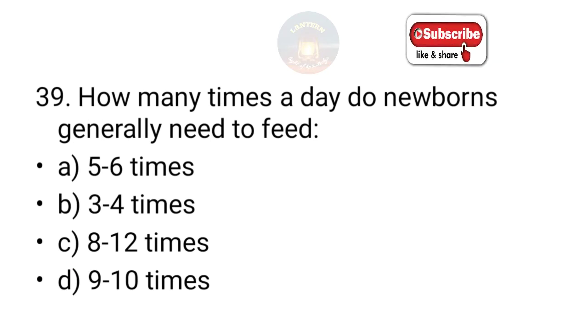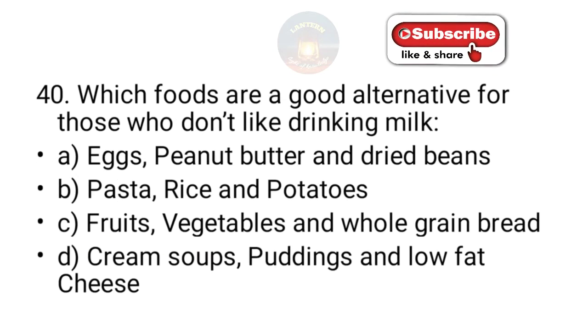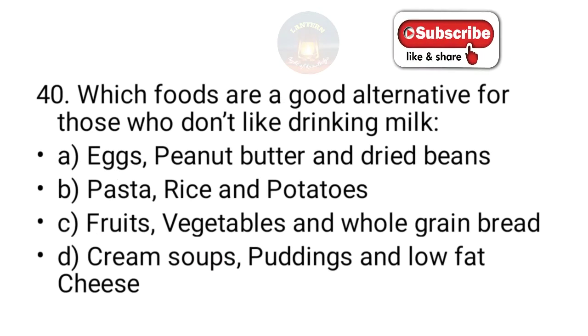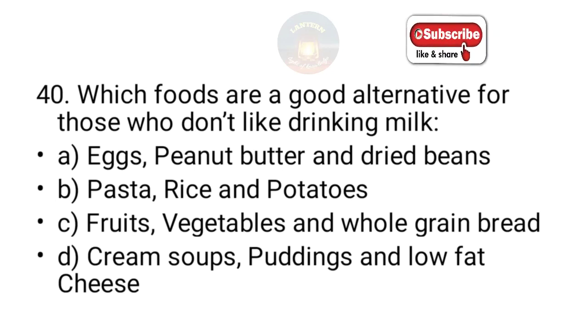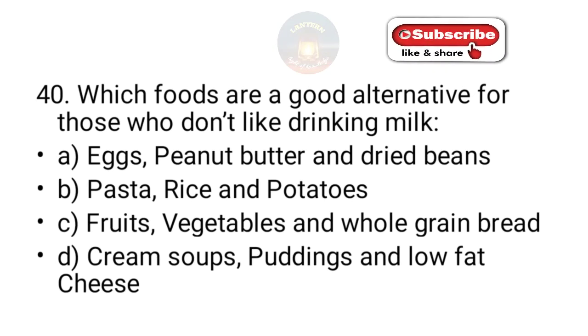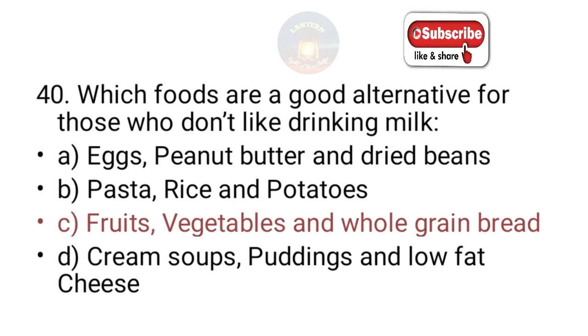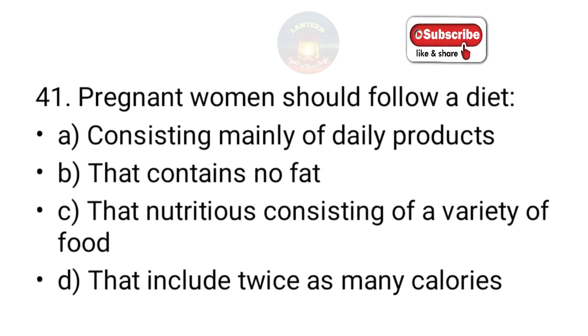How many times a day do newborns generally need to feed? 5 to 6, 3 to 4, 8 to 12, 9 to 10. So the answer is 8 to 12 times. Which foods are good alternatives for those who don't like drinking milk? A. Eggs, peanut butter and dried beans, pasta, rice, potatoes, fruits, vegetables and whole grain bread, cream soups, puddings and low fat cheese. The answer is fruits, vegetables and whole grain bread.